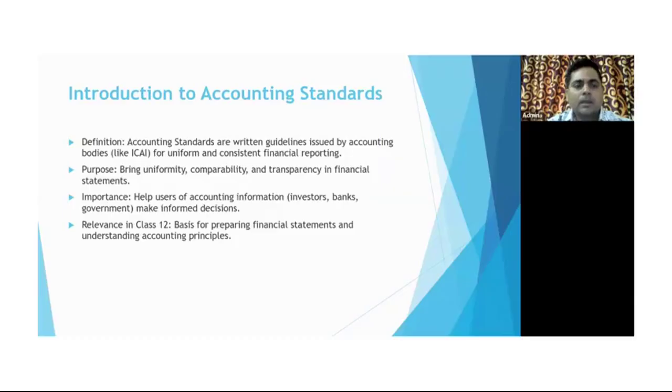Now talking about the purpose, as I mentioned, it is a kind of constitution, so it brings uniformity. That means Mr. A having one firm and Mr. B having another firm, there should not be any differences in the books of accounts or types of accounting, right? There should be a standard across the business, across the company, across the industry. So the purpose is to bring uniformity. The second one is comparability.